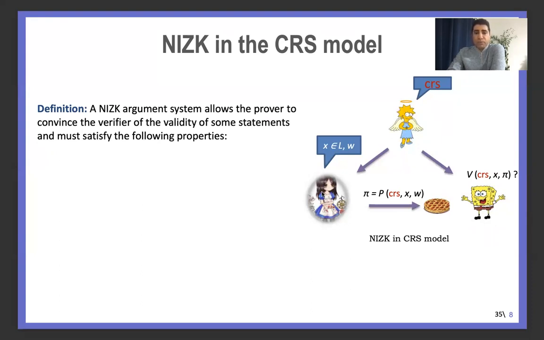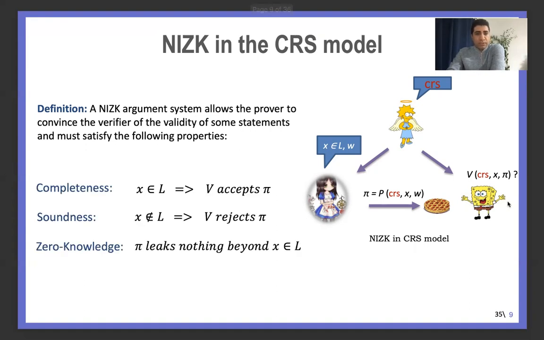Then the prover wants to convince the verifier of the validity of some statement X by having the CRS. And the verifier, using the CRS, the word and the proof, checks the claim of the prover and either rejects or accepts. Such a construction should satisfy the following properties. First is called completeness, which says that for a valid word X, or for a valid prover, the verifier always should accept the proof.